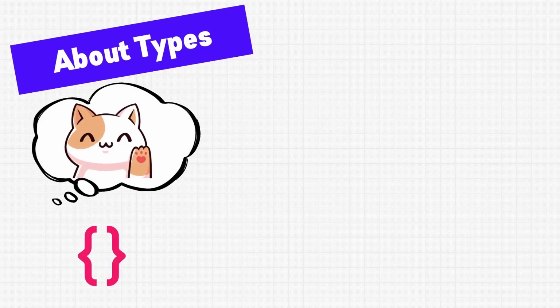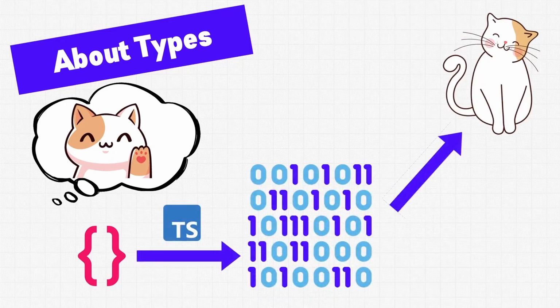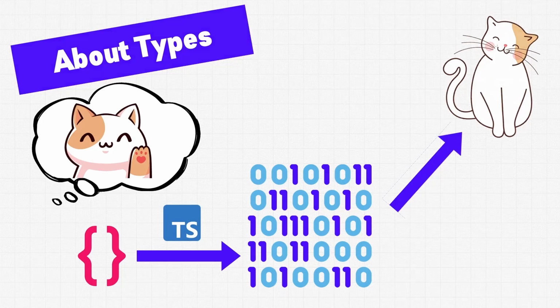Types bridge the gap between code that developers write and code that the computer can interpret. We can provide some context to the program using the types, which are easy for us as humans to understand. For example, if we want to write a program to display cat pictures, we can create some types that are useful for this purpose. TypeScript will convert these types into the proper binary code for the computer to display cat pictures. This provides us with the best of both worlds. We can use meaningful definitions of things in the code using types, while also generating code that the computer can execute.